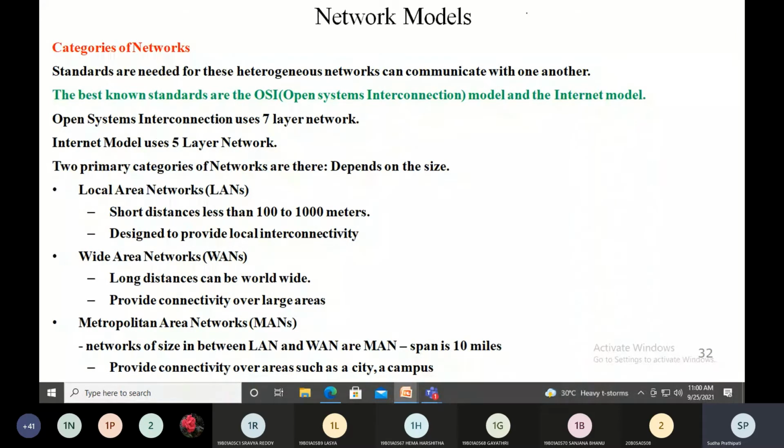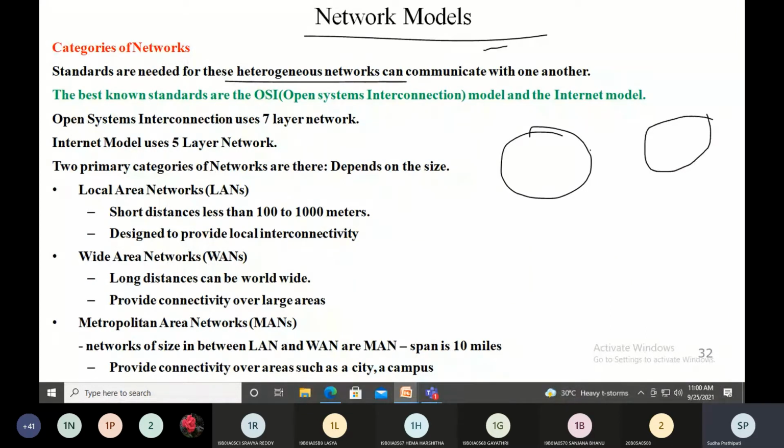So the next topic is categories of networks. Okay, so the network models. So we'll look into this. Standards are needed for heterogeneous networks. What is a heterogeneous network? A heterogeneous network is like the hybrid topology that I have talked about. Like you have a LAN here and then a LAN here, and this LAN can be of star topology and this LAN can be of a bus topology, and you are connecting these two networks together, then you call that a heterogeneous network. And standards are needed to establish the communication between these heterogeneous networks.